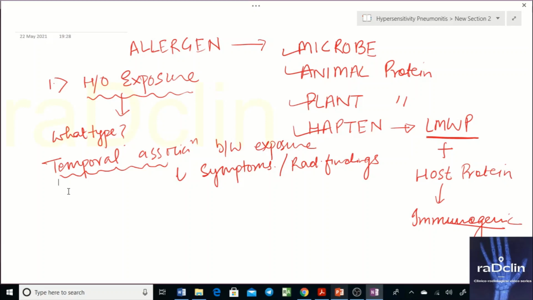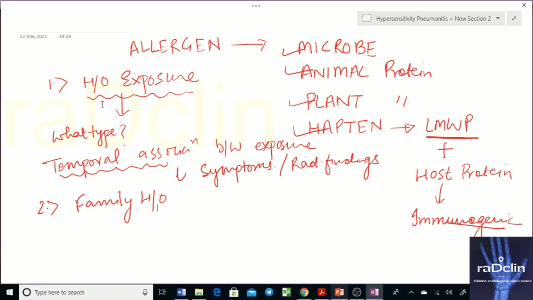Another important history that we need to take is a family history of similar symptoms developing in response to an allergen. If the patient himself knows what type of allergen he's exposed to and he gets symptoms, it's definitely good. But sometimes, in around 50% of cases, you may not be able to get the history of an exposure, so you have to suspect it only on the findings that you have.